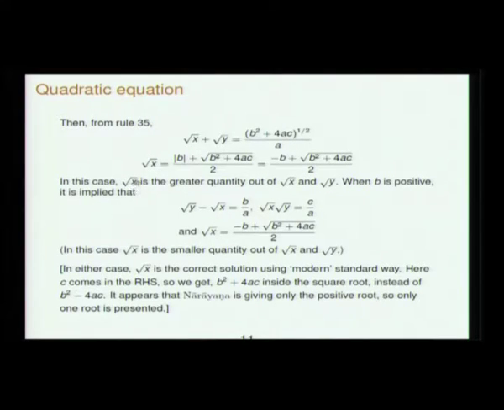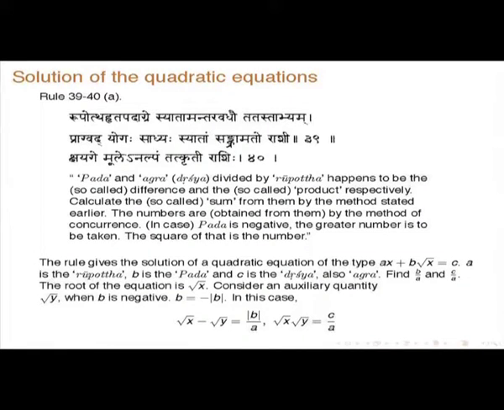So in this, root x is the greater quantity out of root x and root y. When b is positive, it is implied that this is the solution. Again, they will have the same form, they are expressed differently. Here please note that instead of minus 4ac, normally plus 4ac comes, that is because c is on the other side. Normally you have got ax squared plus bx plus c is equal to 0.